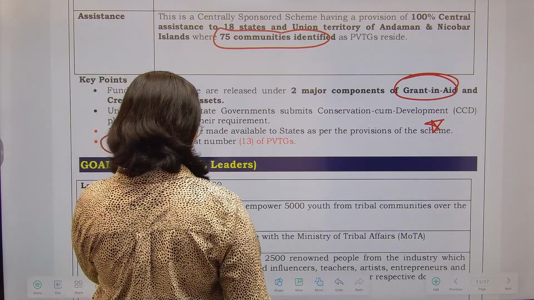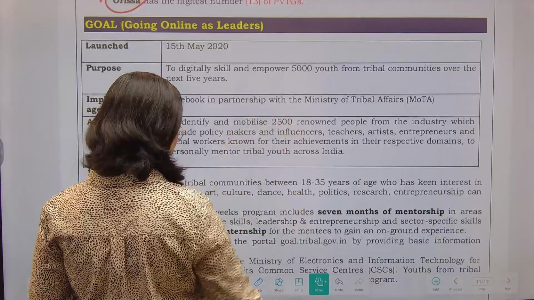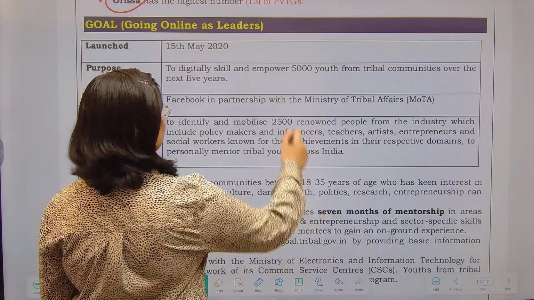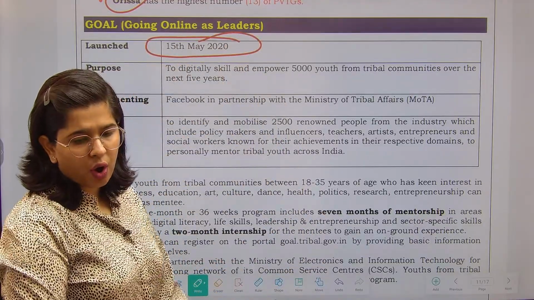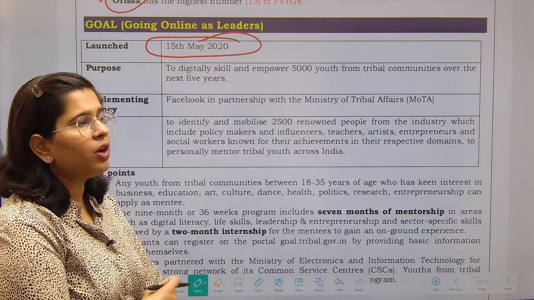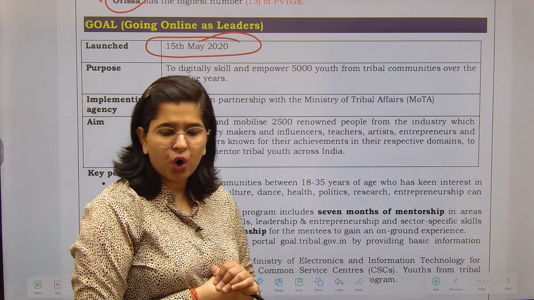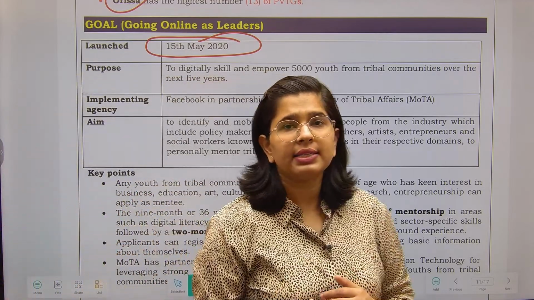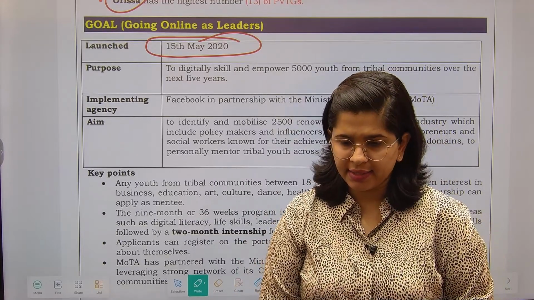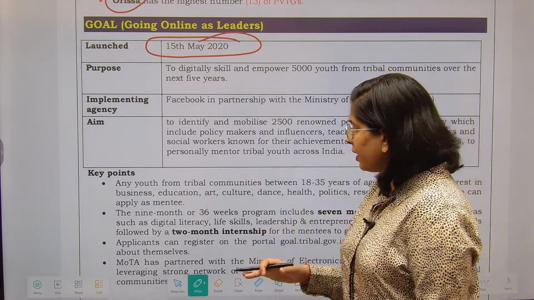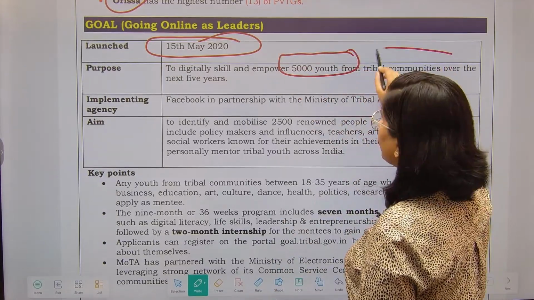Now next is GOAL. This is a relatively new scheme that has been brought in, Going Online As Leaders. This was launched in May 2020. That means the peak of COVID. Launched in peak of COVID. So obviously the intent of this particular scheme is to go online to harness the technical as well as the electronic related things. So we want to digitally empower 5,000 youths from the tribal communities in